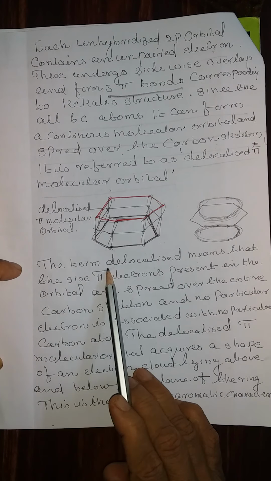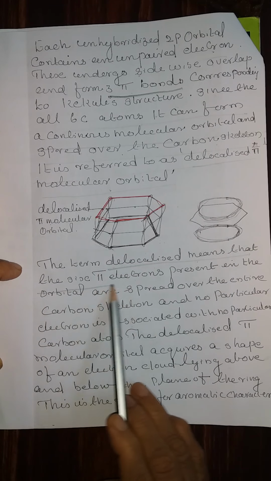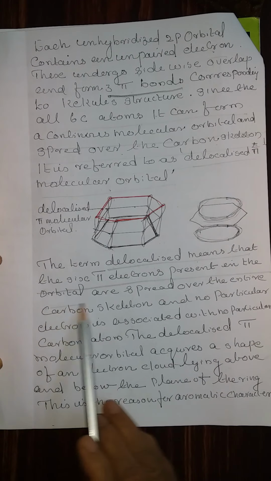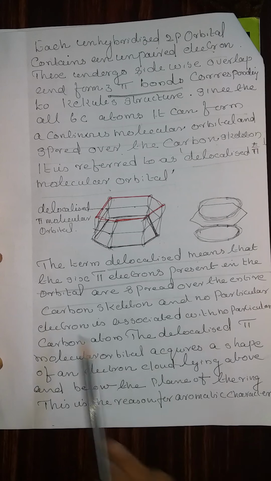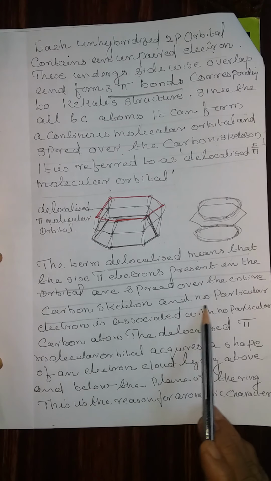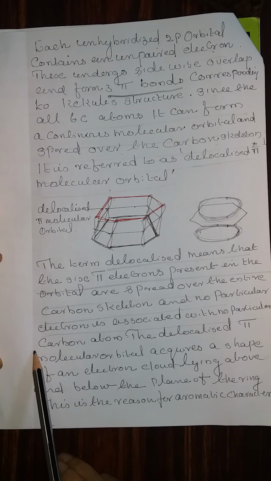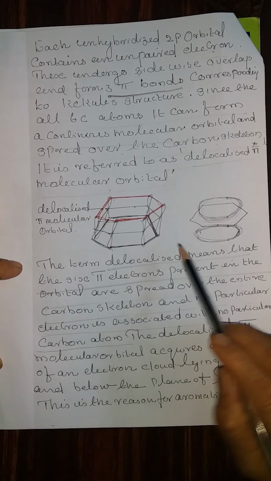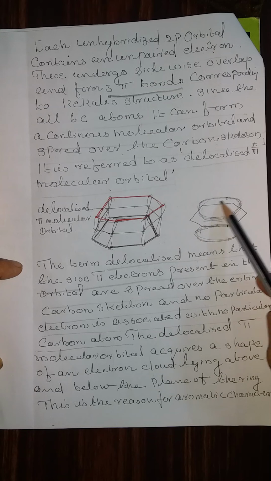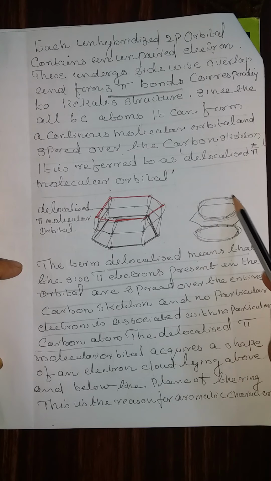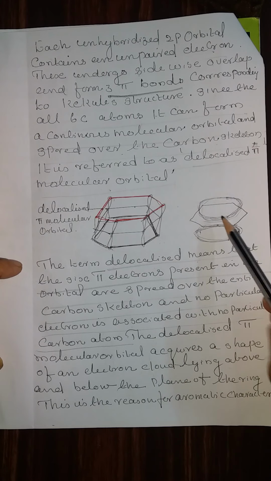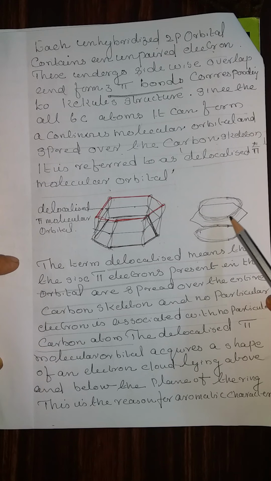The term delocalized means that the 6 pi electrons present in the orbital are spread over the entire carbon skeleton, and no particular electron is associated with any particular carbon atom. The 6 electrons are there, but all 6 electrons form a cloud. These electrons do not belong to any special carbon atom.